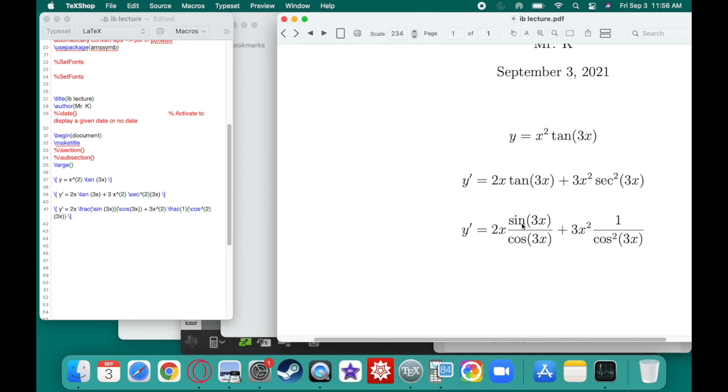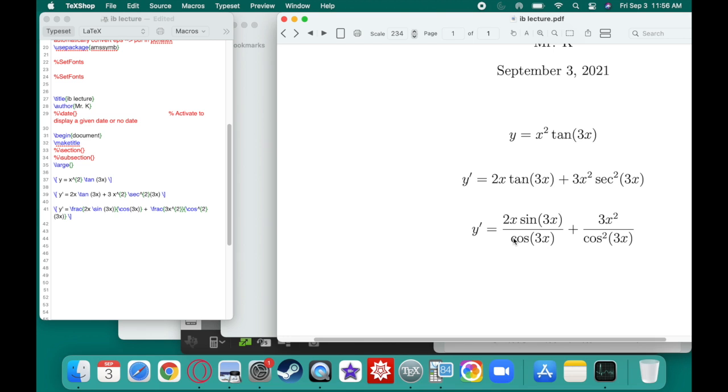So tangent is just sine over cosine, and secant is 1 over cosine. We would want to combine these a little bit, so we'll need a common denominator. I think this 2x should be in the numerator, so let's go ahead and do that. And this 3x squared should probably also be in the numerator, so let's do that. Just going to rewrite this so it looks a little neater. Let's put these up here.